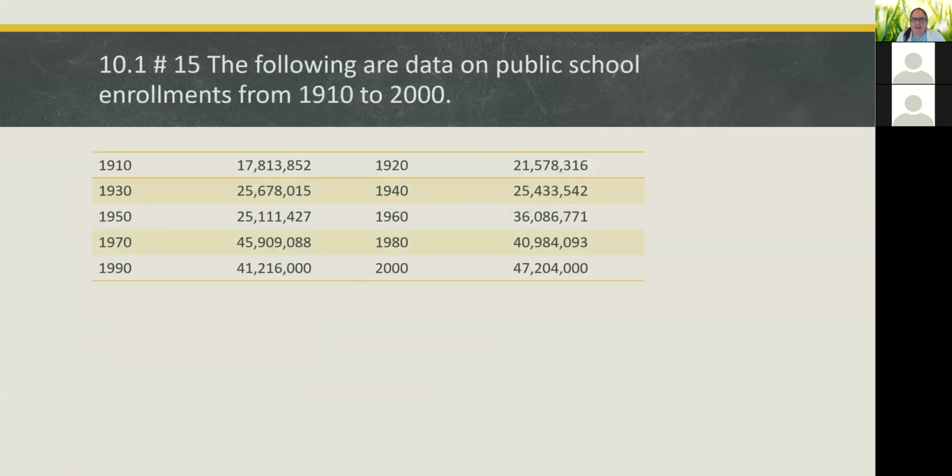And then next, we have some data on the public school enrollments, right? And we're going to choose an icon and a reasonable amount for it to represent and make a pictograph. So we're going to be making a graph like the graph we had on the last problem.